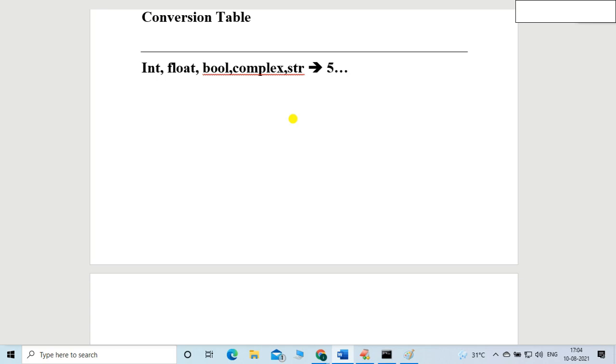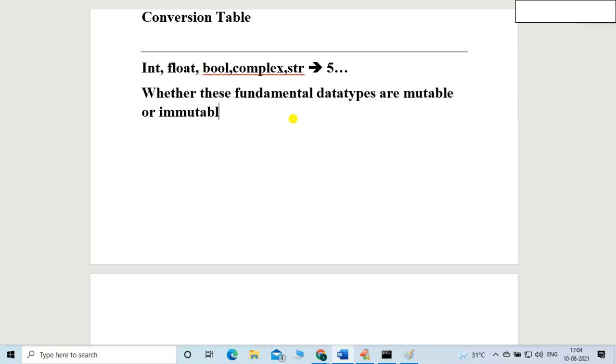The topic for discussion is whether these fundamental data types are mutable or immutable.